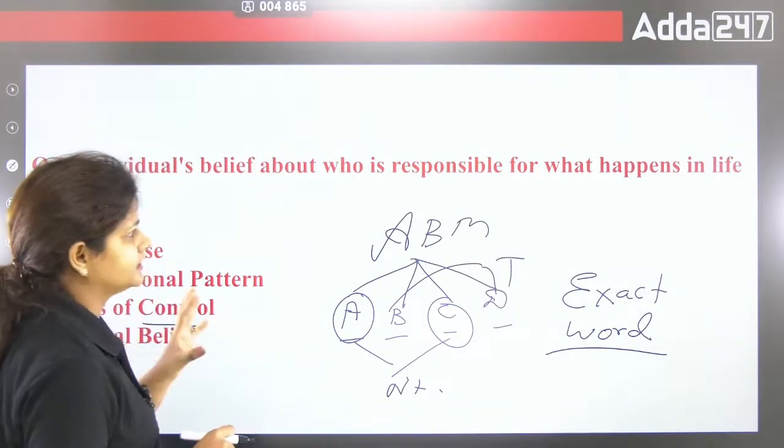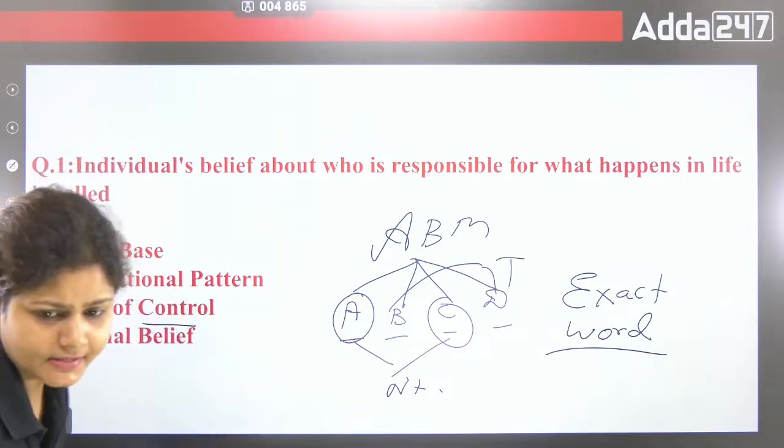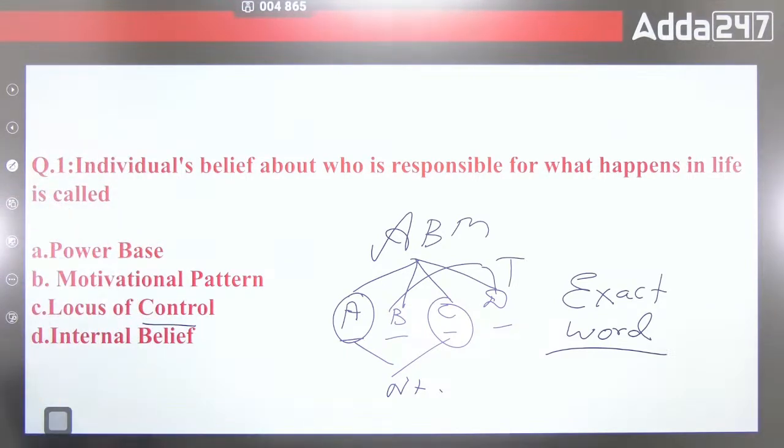Suppose for this question, the question is: individuals' belief about who is responsible for what happens in their life is called what? Whatever is happening in your life, whom do you blame? That is our belief about who is responsible.